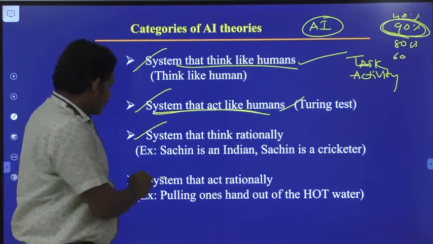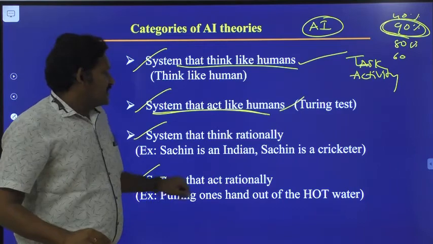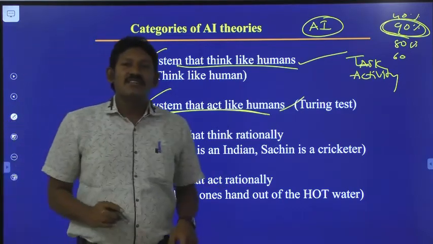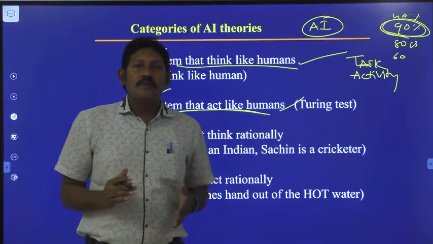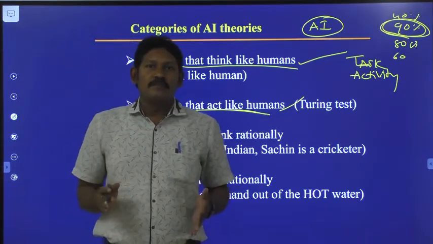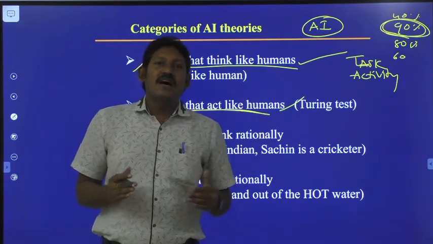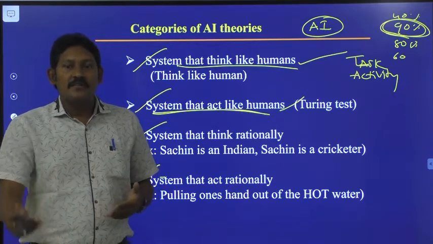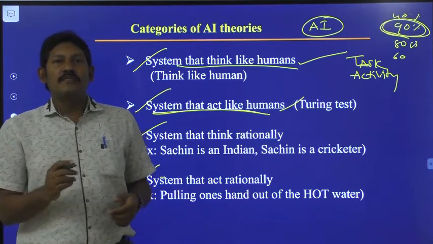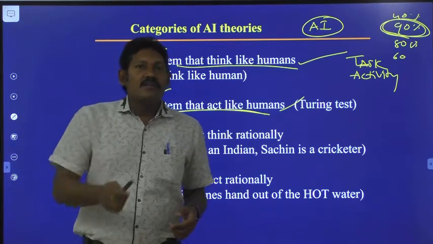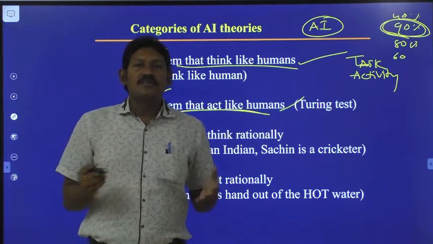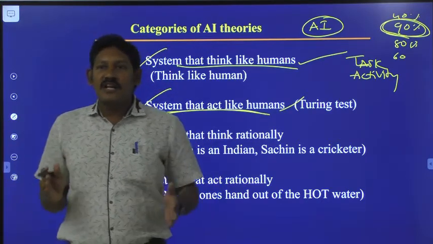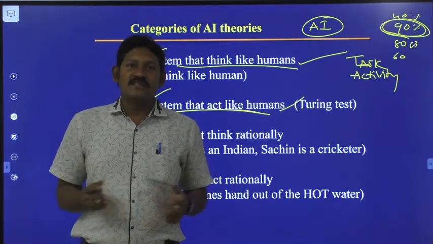Third one is over. Next, coming to the fourth one, systems that act rationally. For example, if you are walking by road and suddenly the rain starts, immediately what do we do? If we have an umbrella in our hand, we take that umbrella and open it, and after that we start moving. Otherwise, if you don't have an umbrella, we will rush towards a roof. That's what the human being does.